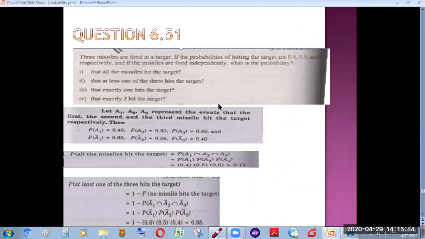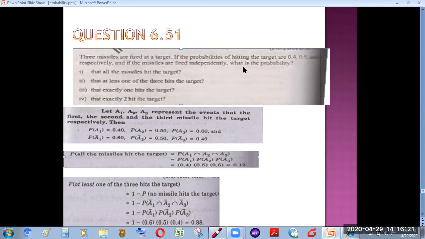Now, there is a next question. Three missiles are fired at a target. This is question 6.51. As we know, hitting of the target by one missile and the second missile are independent. It is also mentioned here that the missiles are fired independently, so we can first assess that the probabilities we are given, 0.4, 0.5, and 0.6, which are the probabilities of the three missiles hitting the target, are totally independent of each other.